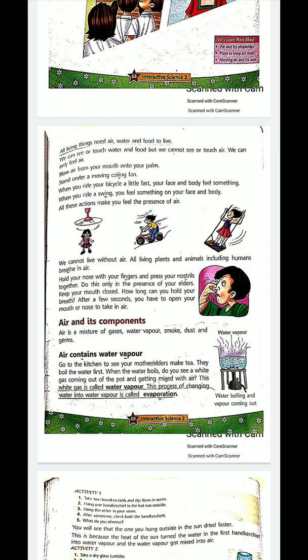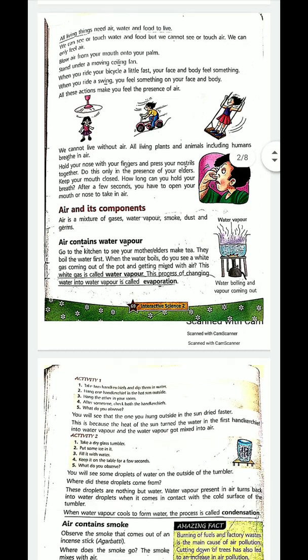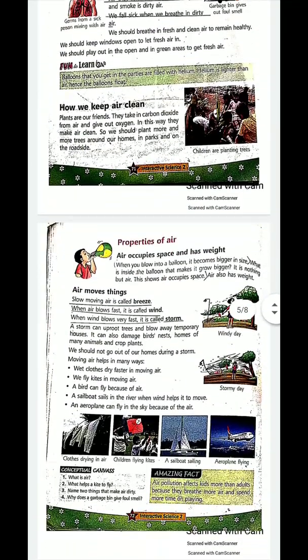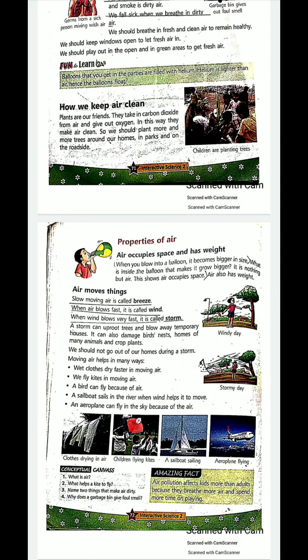Like COVID is there now everywhere. It is passing through by sneezing and all only. By touching, by sneezing. How is it transmitting? It is using the means of air only. Then how can we clean the air? We can clean the air with the help of planting more and more trees.